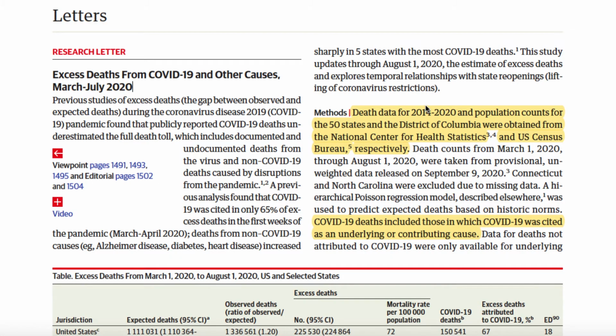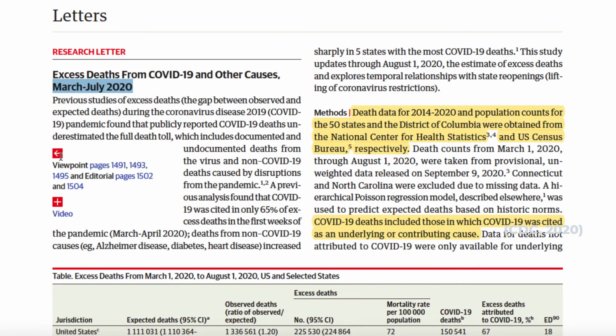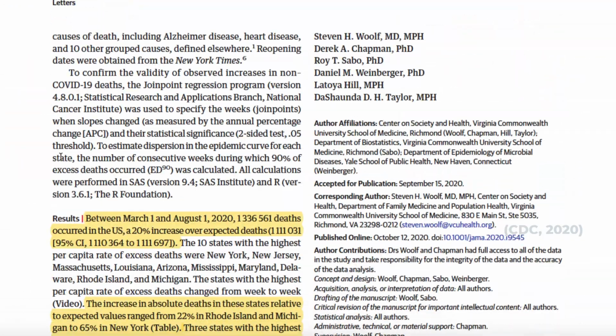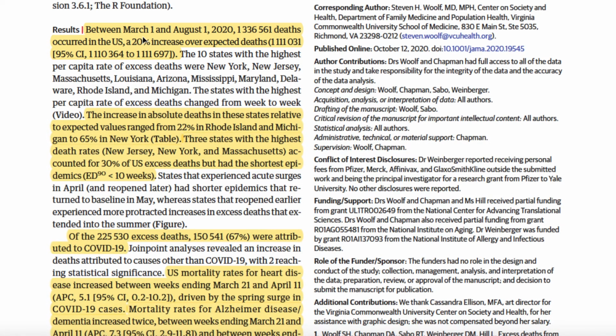Now, there have been many reports analyzing this evidence, such as this article in the Journal of the American Medical Association, an internationally recognized peer-reviewed journal, that analyzed excess deaths from March to the end of July 2020. They concluded that during this period, there was a 20% overall increase over the number of expected deaths in the US. So, in places not overly affected by COVID-19 like Michigan, they only had a 22% increase, while the most affected states like New York, Massachusetts, and New Jersey saw up to a 65% increase in excess deaths.